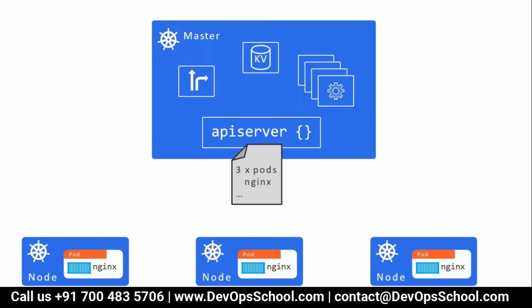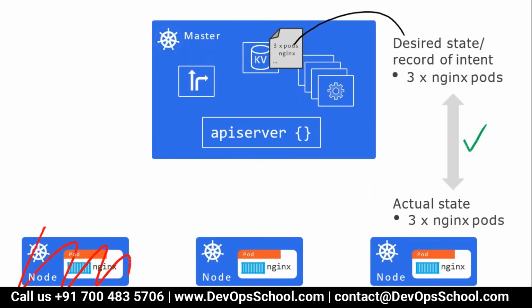Yes. Now what happened? One node disappeared. Any reasons? Hardware, software, network, anything. So one node disappeared. That means one pod disappeared. I wanted to have 3 pods. Right now, the controller reported 2 pods. Desire and actual mismatched.